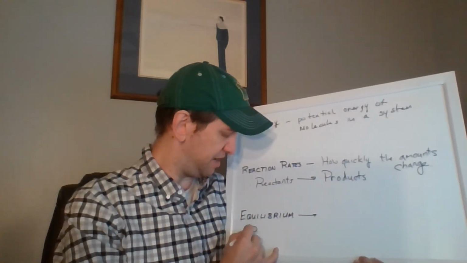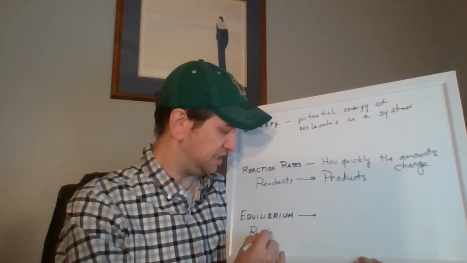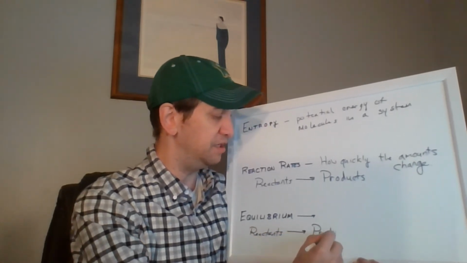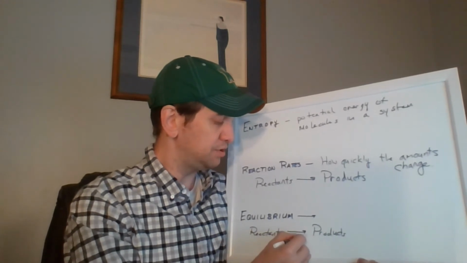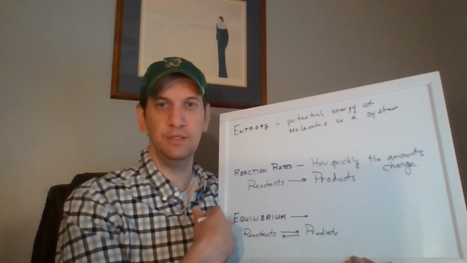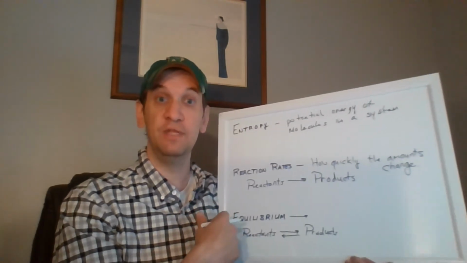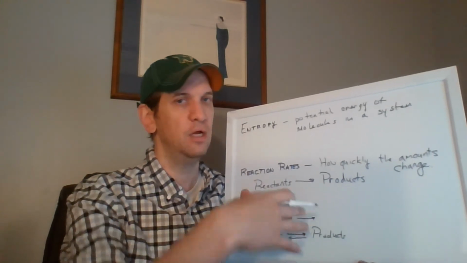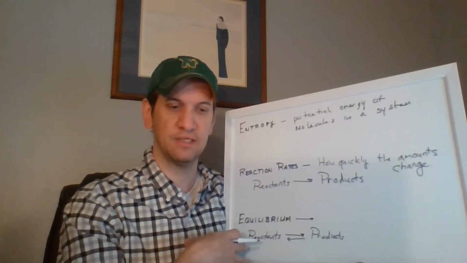Not only do we have reactants reacting to make products, like we did in the reaction rates, but we also have the reverse reaction where products are reacting to go back to the reactants. And each one of these reactions has a rate. So the reactants are producing products at a certain rate, the products are producing reactants at a certain rate.